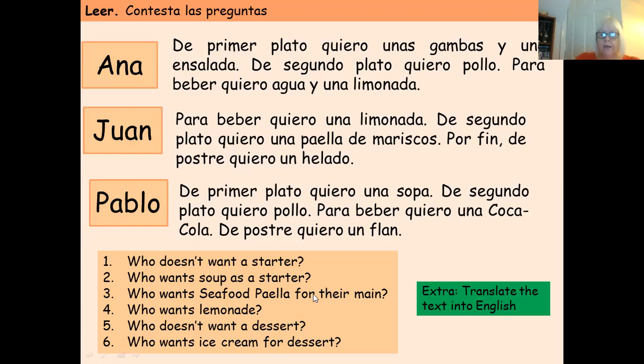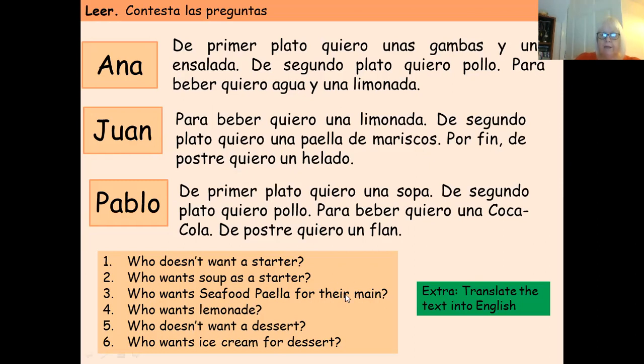Who wants seafood paella for their main course? So scan through. Here we can see una paella de mariscos, and that's de segundo plato. There's a main course. He wants seafood paella, and that's Juan.